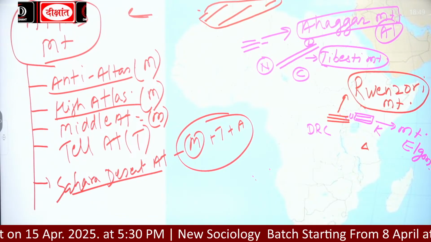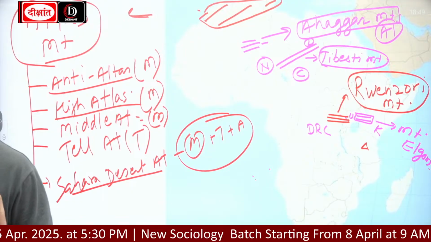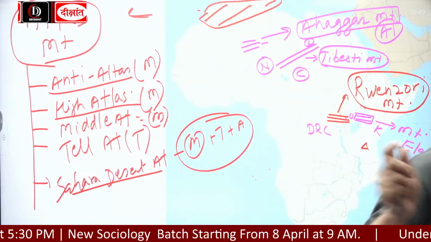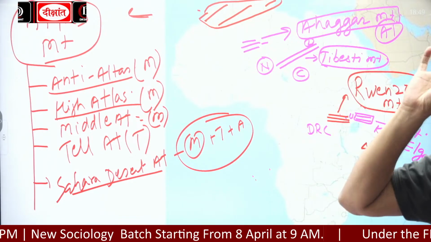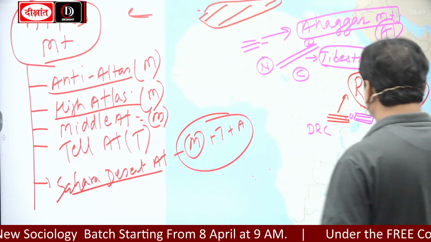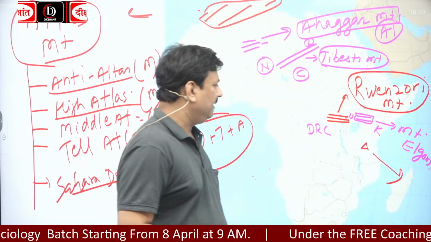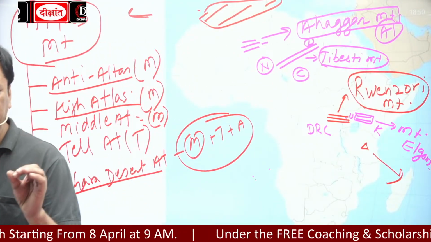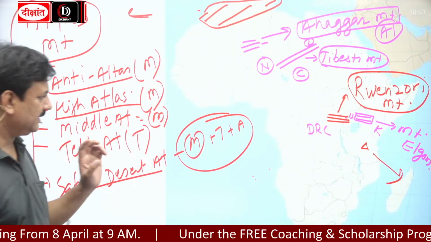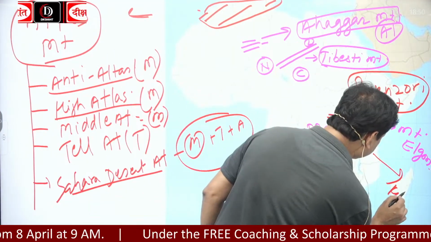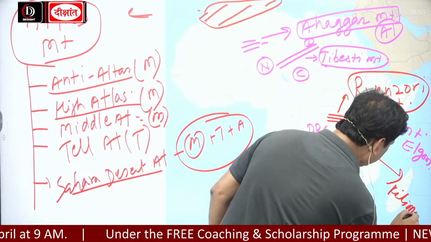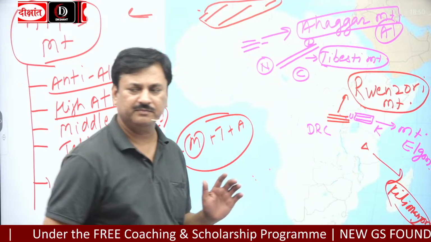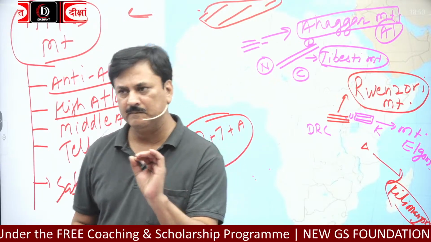It is completely separate, a single mountain with no branches or ranges. So Kilimanjaro is in Tanzania, and it is the world's tallest free standing mountain.